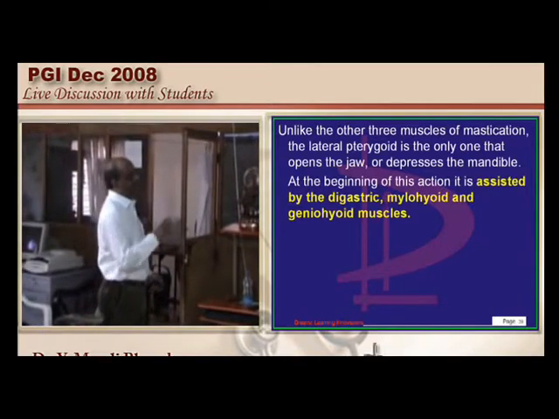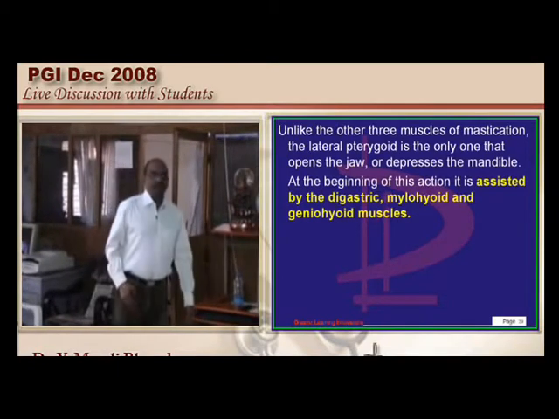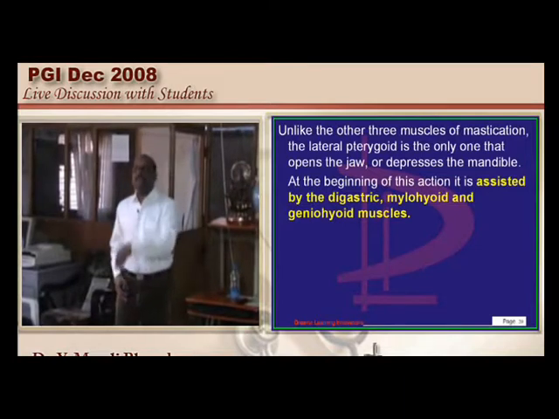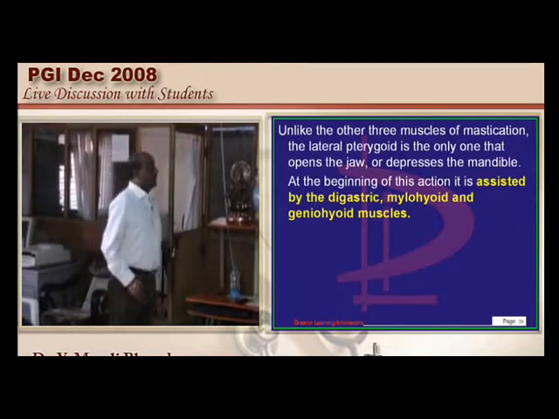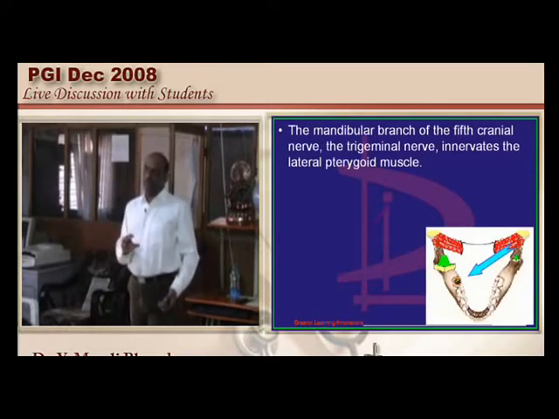Now where is the lateral pterygoid basically originating from? Is it from the medial surface of the lateral pterygoid or the lateral surface of the lateral pterygoid? What is the difference between the origin of the lateral pterygoid muscle and medial pterygoid muscle? We must be sure about that.